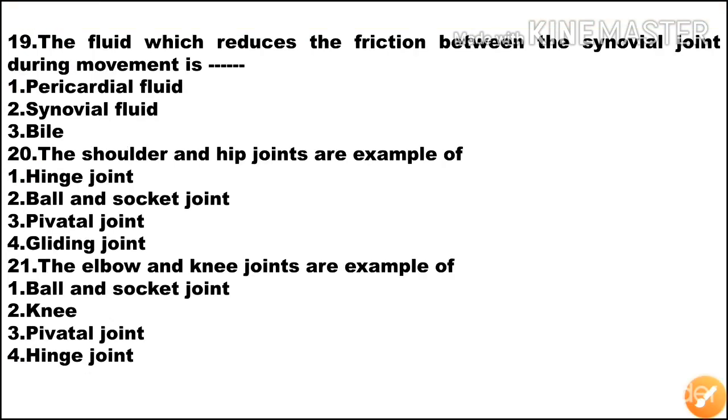Next question. The fluid which reduces the friction between the synovial joint during movement is dash. Option 1 pericardial fluid. Option 2 synovial fluid. Option 3 bile juice. So here the correct answer is option 2 synovial fluid. The fluid which reduces the friction between the synovial joint during movement is synovial fluid. Option 2 is the correct answer.